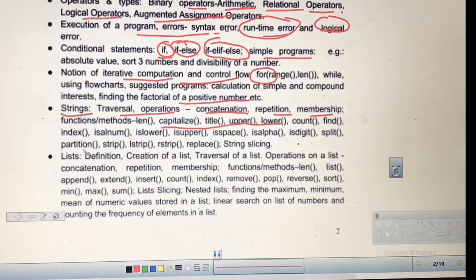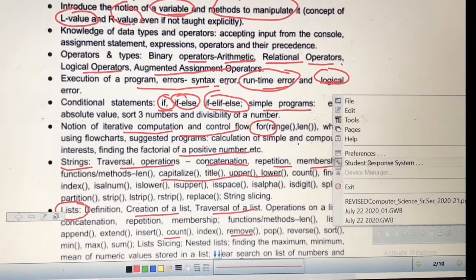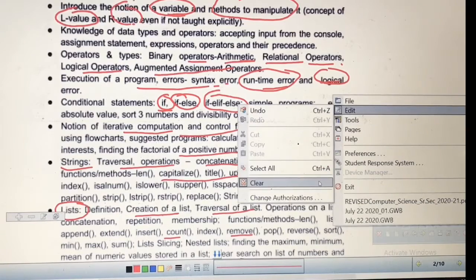After this, list. This is one of the important topics you study. Creating a list, then traversal of a list, same type of operations but different functions and a different way of doing all these things. There are library functions defined on this. There are many functions, and using them you will write many programs. So list is a very important concept in Python. This is just like an array in C or C++. It also has some extra features, but you can somewhat say it is similar to an array. We will study all these in detail.